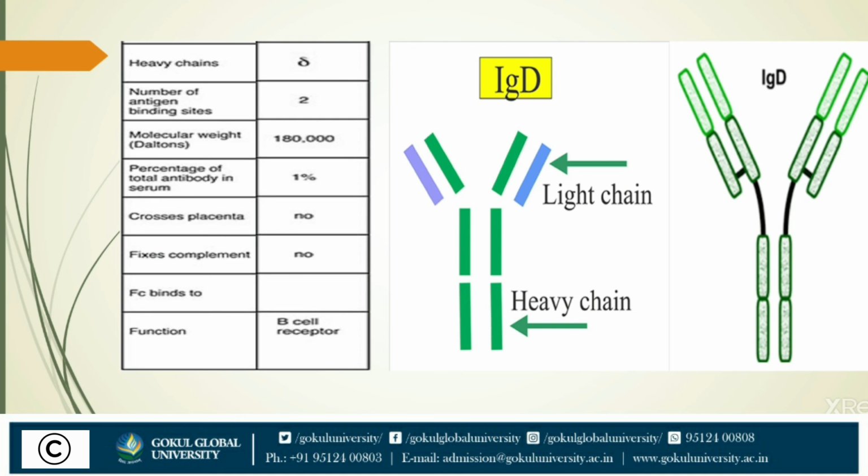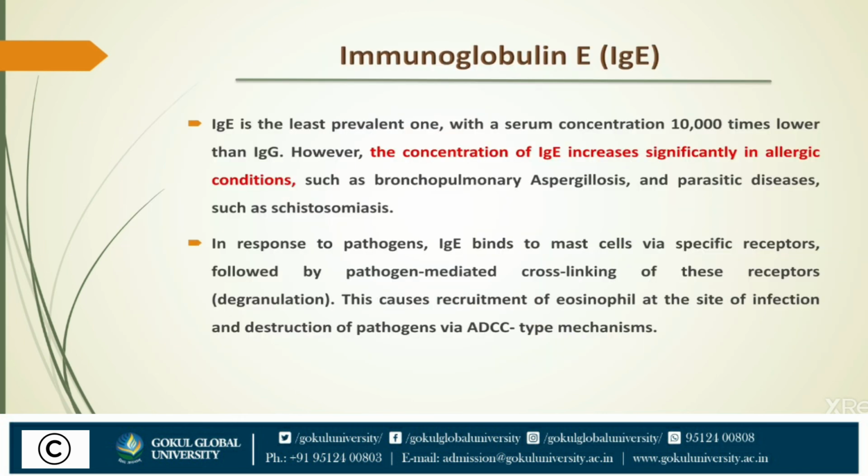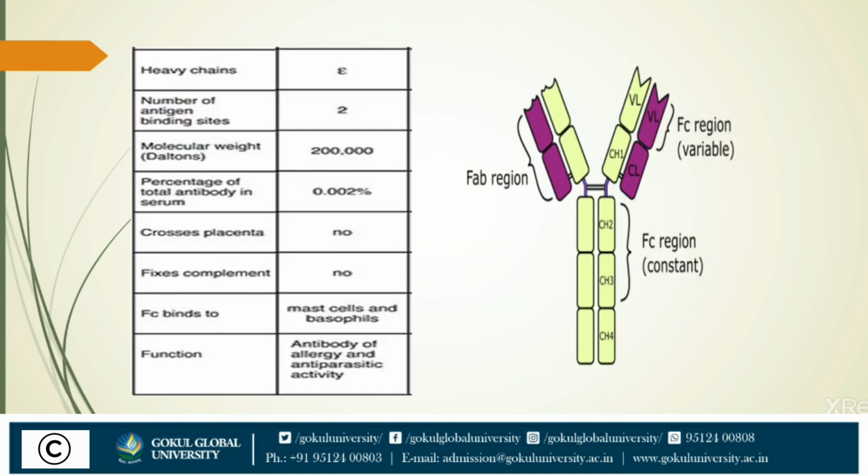Now, the last type is immunoglobulin E, IgE. It occurs in a very low concentration in serum and is structurally similar to IgG. It is a monomer containing two heavy chains and two light chains.